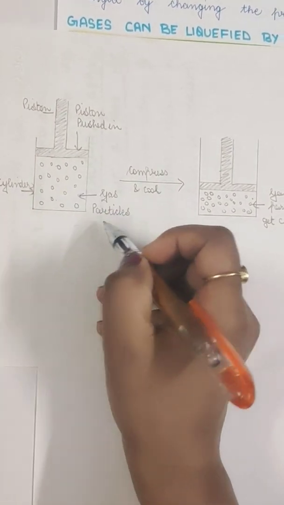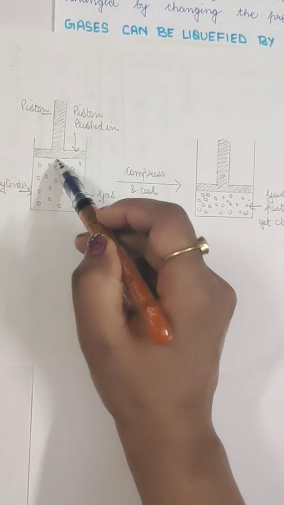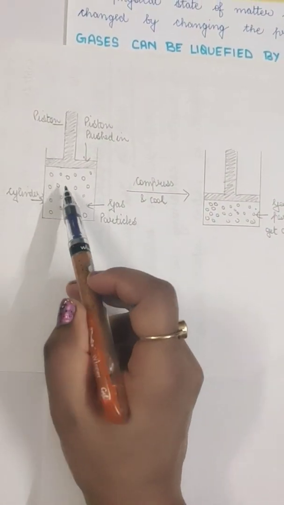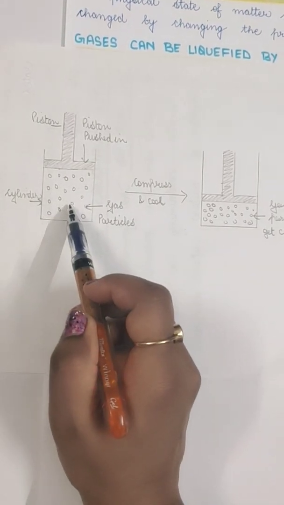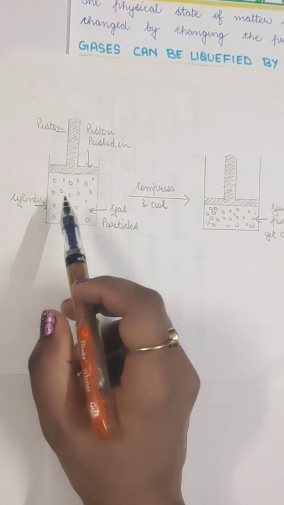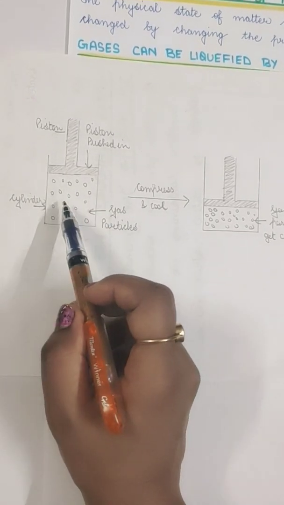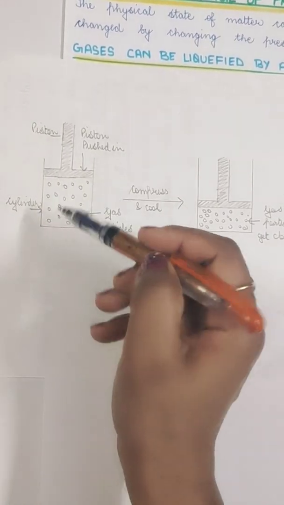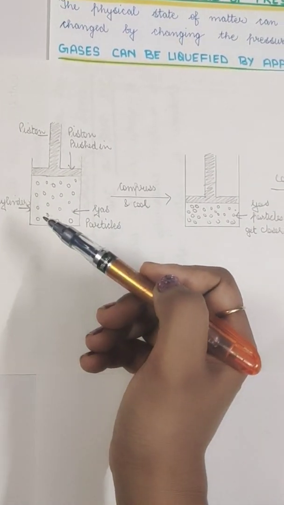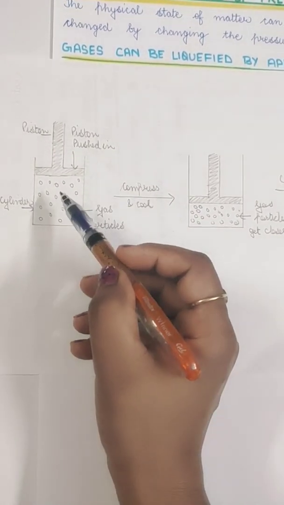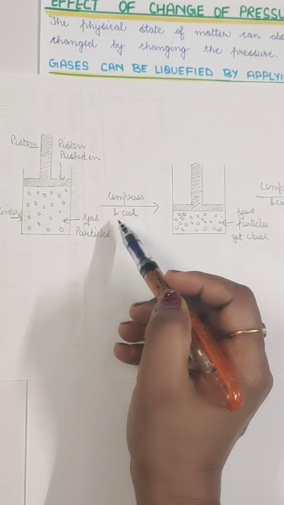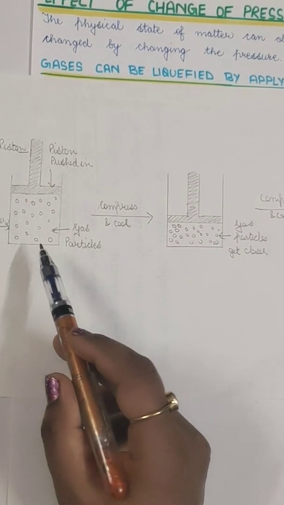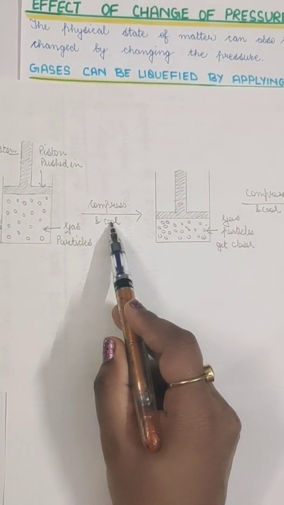Now, if we take a simple cylinder, here is a piston. A piston is just a pump-like structure by which we can push in a downward motion. So this describes how the gas particles are arranged. Because it is a gas, they are very widely arranged. Now, if we push the piston inside, as we know that gases have very high compressibility, we can compress them. So we push the piston so that we are compressing the gas, and also we are cooling the temperature.